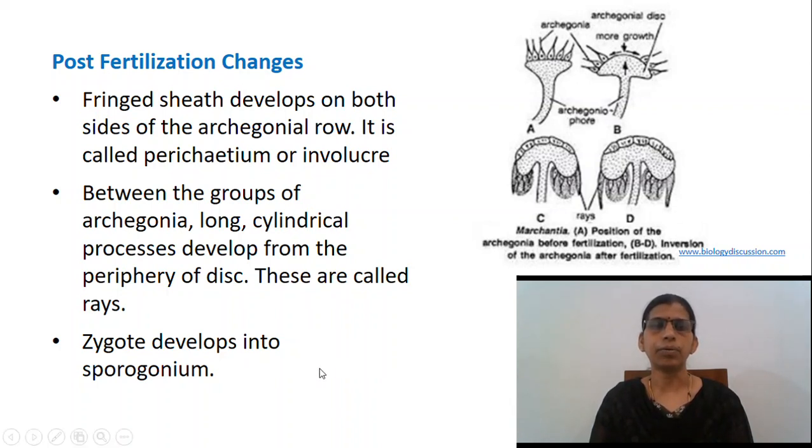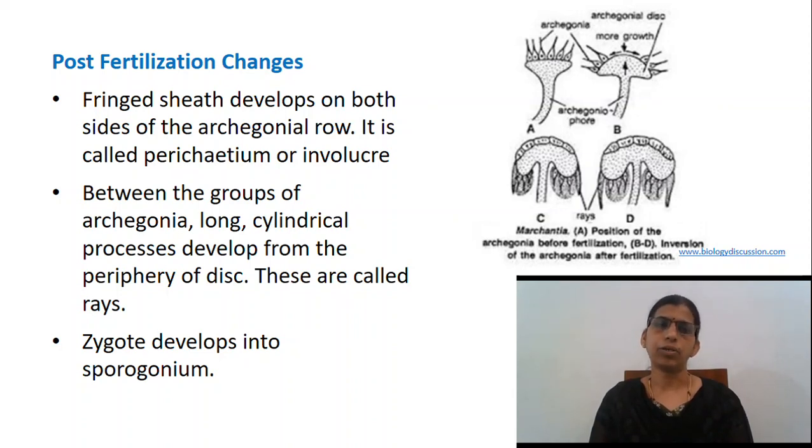The zygote develops into sporogonium. The quadrant type of development of sporogonium is quite common in many species of Marchantia, but in few species, the zygote divides by 2 transverse divisions to form a 3-celled filamentous embryo. In it, the hypobasal cell forms the foot, the middle cell the seta and the epibasal cell develops into the capsule. However, it is the rare type of embryo development in Marchantia chenopoda.